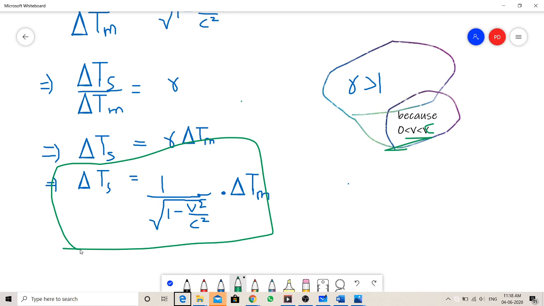Hope you understand that. But you may still ask: why is there no noticeable time difference in daily life? Because the value of v is very low in daily life, so the time discrepancy is very low. Time seems independent of motion only when v is much less than the speed of light.